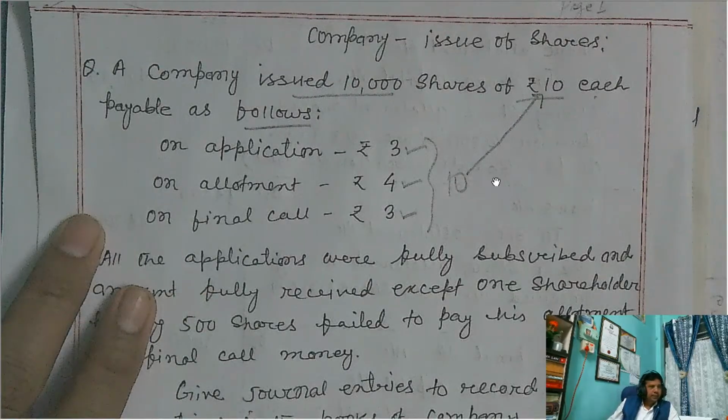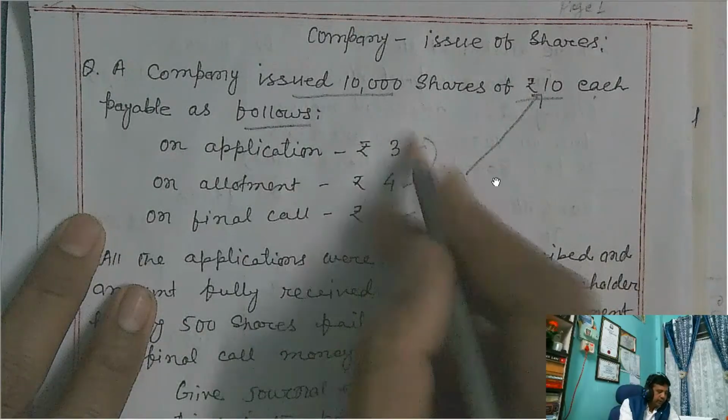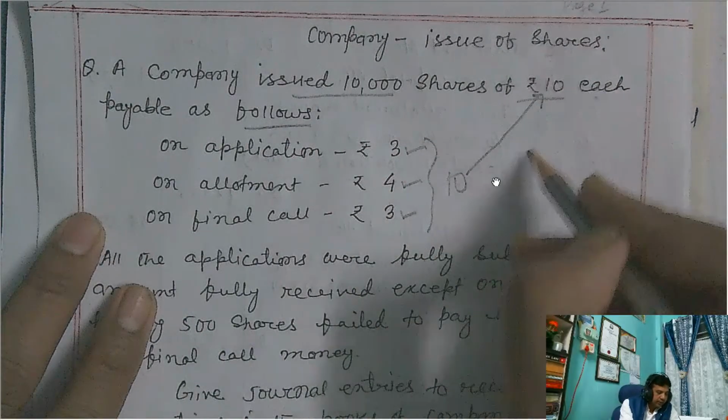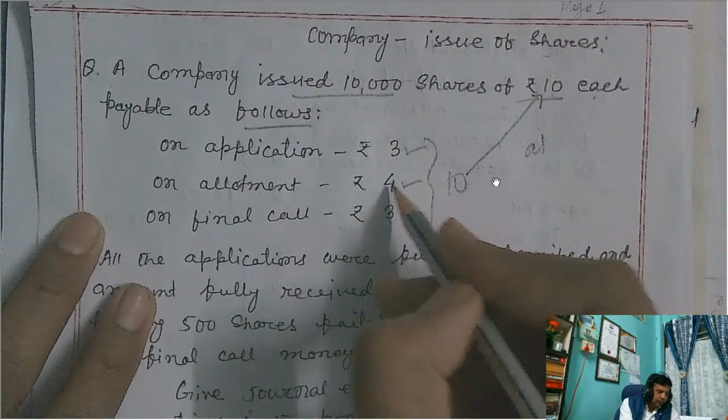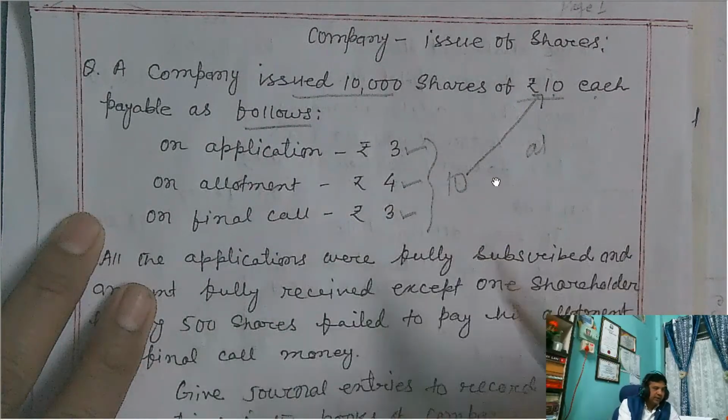Face value. So always this is the subtotal. If the shares are issued at par, then this value will be equal to this. So 3 plus 4, 7, plus 3, 10.